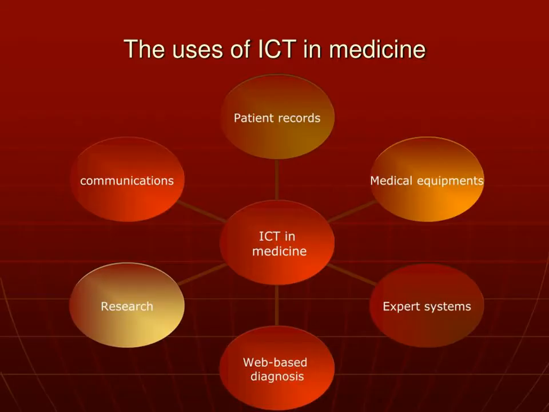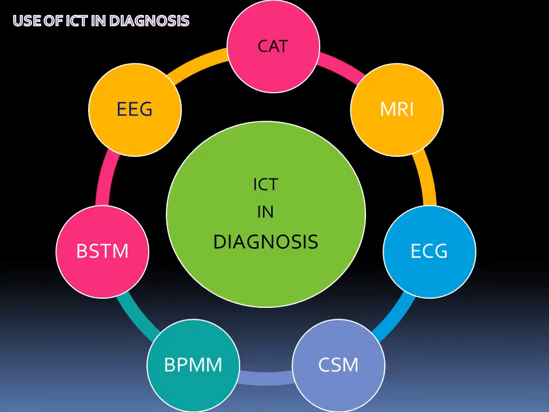IT in healthcare. IT is used in the health sector in numerous ways. A variety of measuring instruments and surgical equipment are used to monitor patients' conditions during complex surgery. It is an integral part of laboratories and dispensaries. Use of ICT in diagnosis. Using expert systems, diseases can be diagnosed at the early stages and the patients can be given treatment accordingly.